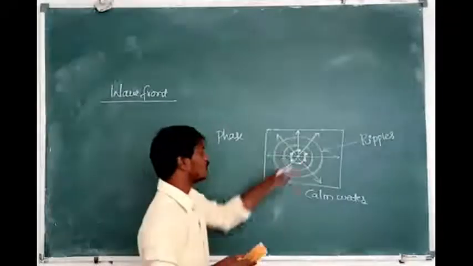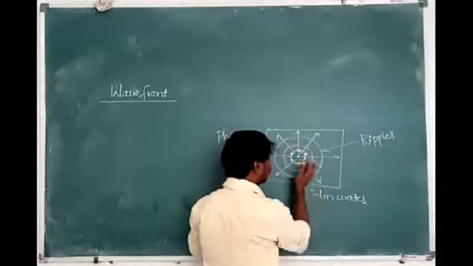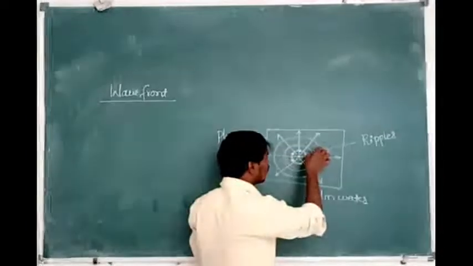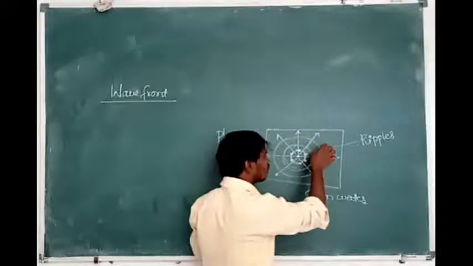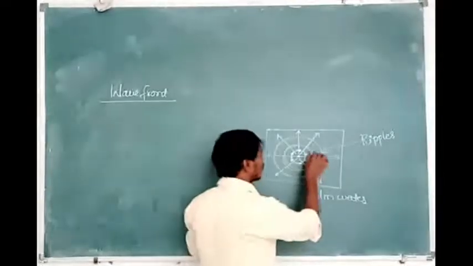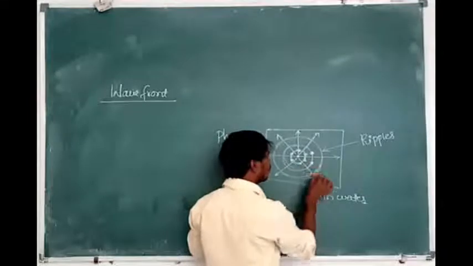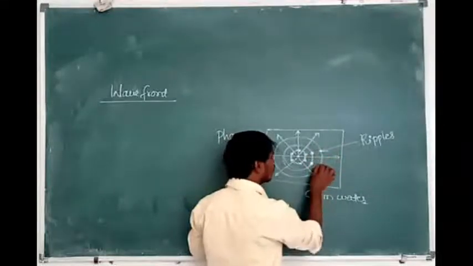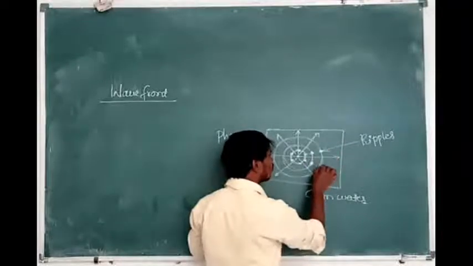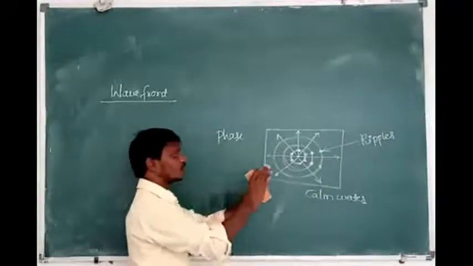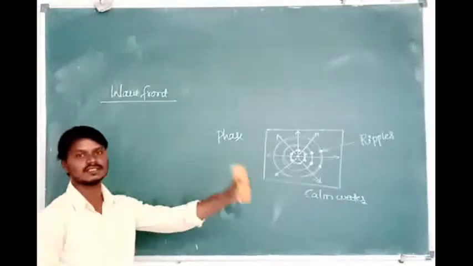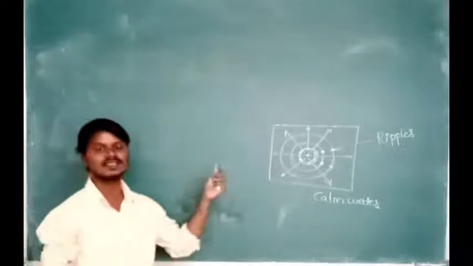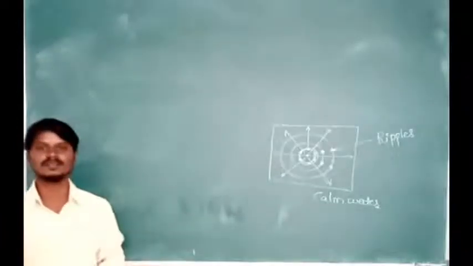Now it is called a wavefront, and these oscillating particles send the disturbance to other particles. Again these particles start to vibrate, and again these vibrating particles send the disturbance to other particles. In such a manner, the wave is propagating in which direction? Forward direction. Now we are going to discuss how the light wave can be propagated.